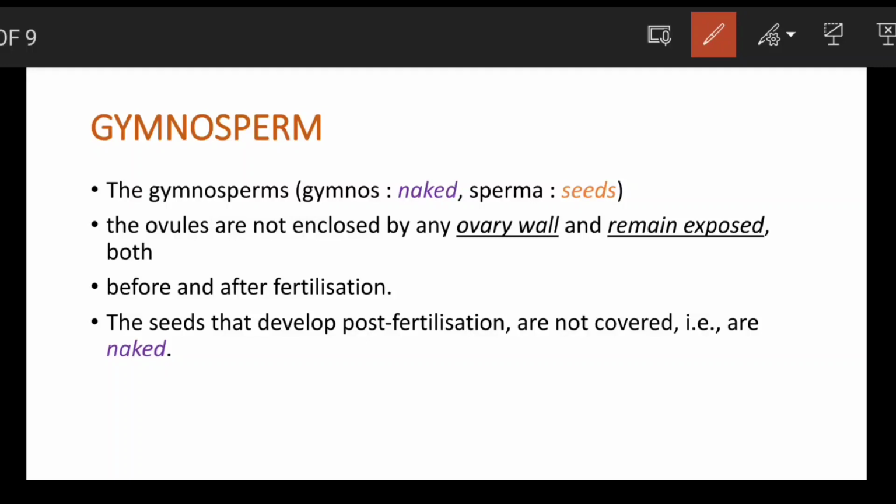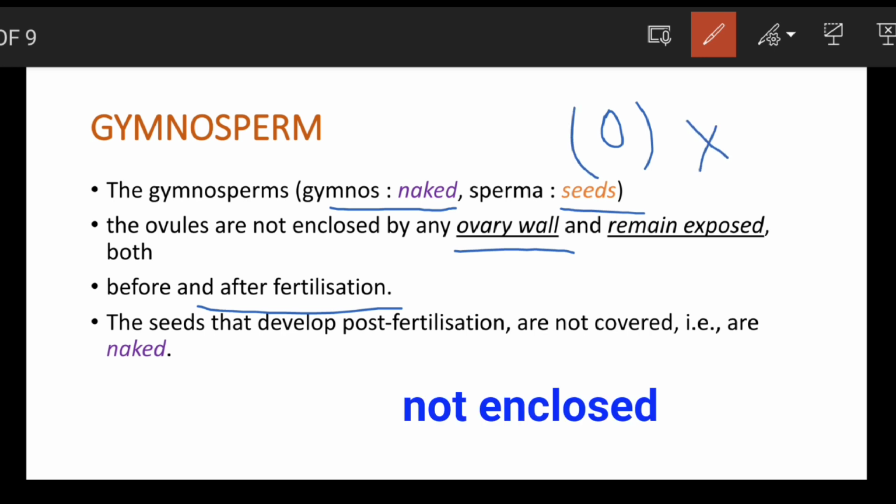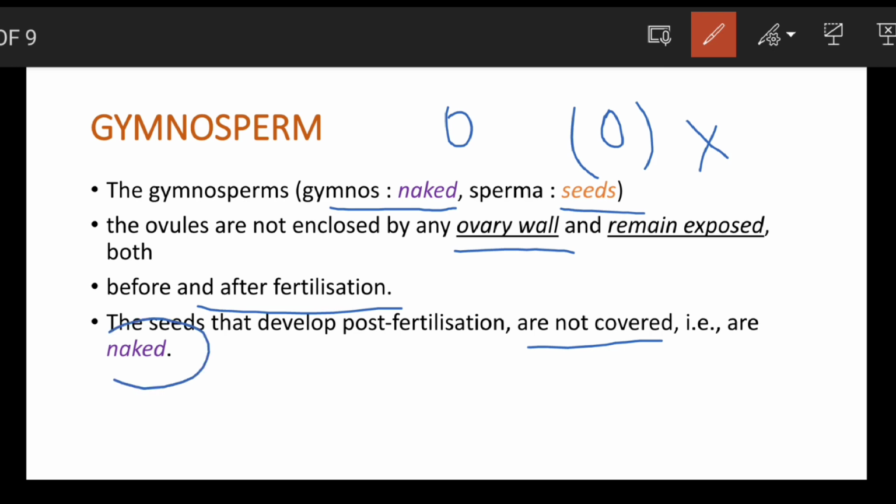Today we are going to discuss gymnosperms. Gymno meaning naked and sperma meaning seed. The ovule is not enclosed by an ovary wall, and it remains exposed both before and after fertilization. The seed that develops after fertilization is not covered, and it is naked. So this is about gymnosperms.